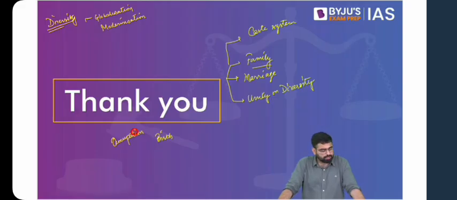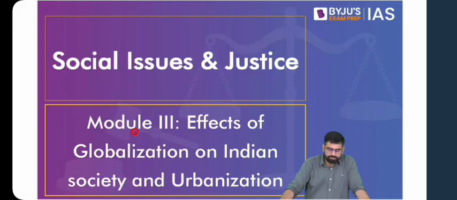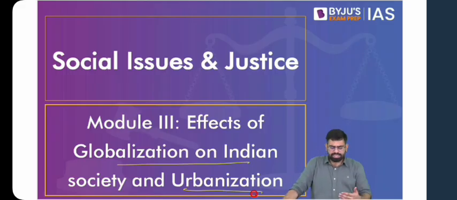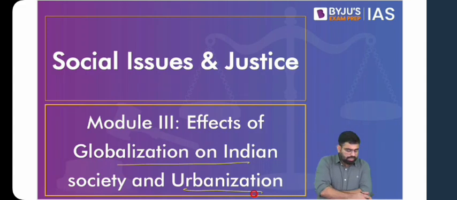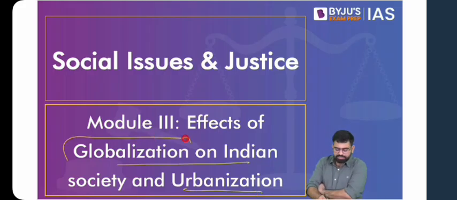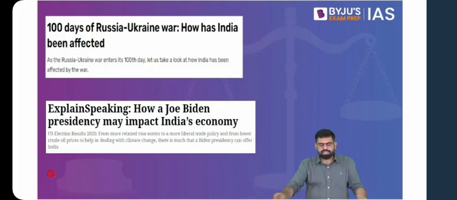Okay, so with this, we move on to our next chapter, that is effects of globalization on Indian society and urbanization. We have a basic idea about globalization and urbanization from our economy discussions, and also from geography. We have been referring to these terms in the previous chapter and today as well, because these are the factors in light of which we see that Indian society is changing. First we are going to take up globalization, and then we'll move on to urbanization. Before we start with what is globalization and what are its impacts, just look at these few clippings.